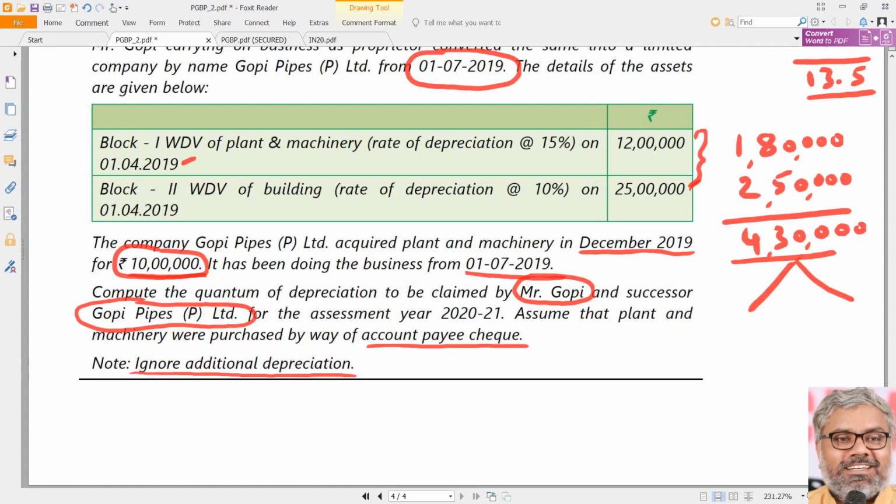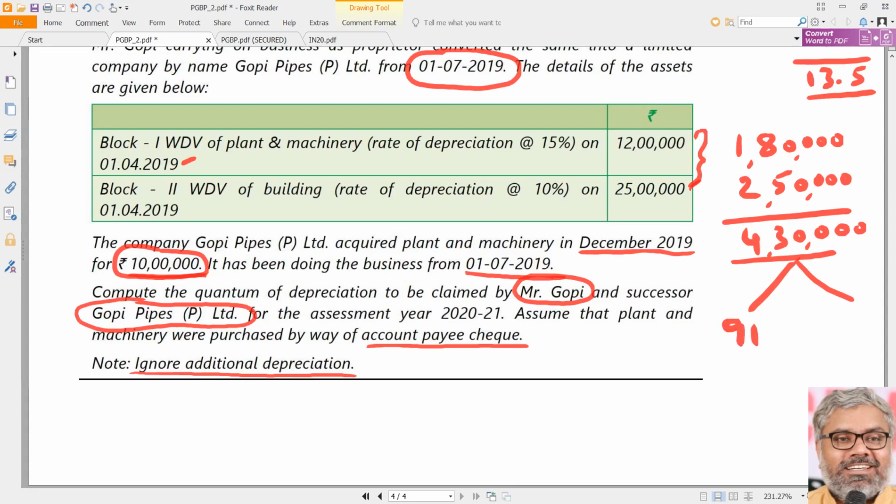On what basis is the question? The law clearly says on the basis of number of days of usage. So we have to split by the number of days of usage. Up to 30th June, Gopi used it. From 1st July onwards, Gopi Pipes Private Limited used the assets. Up to 30th June means how many days? 30 days in April, May 31, June 30 means 91 days the assets were used by Gopi.